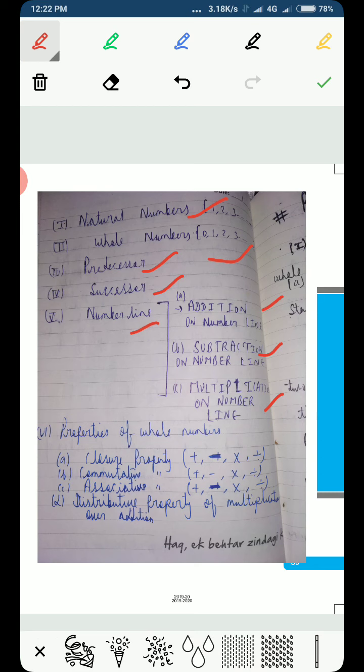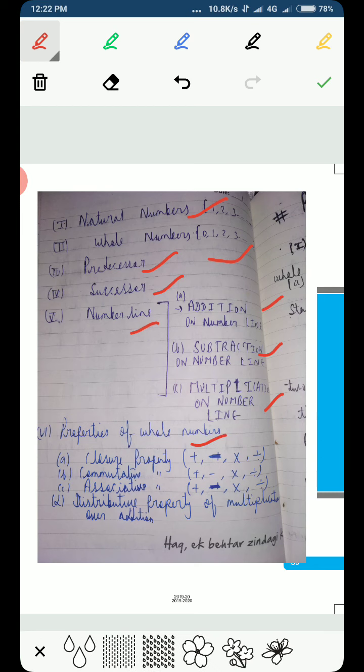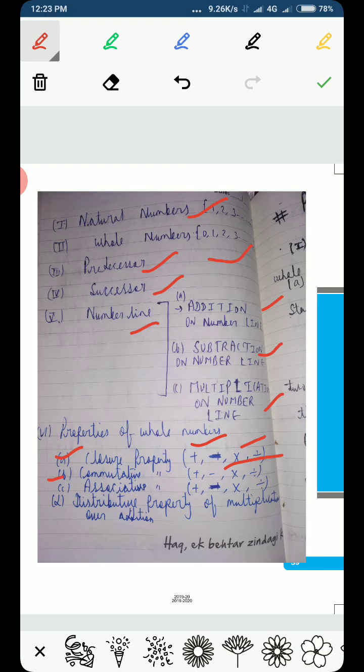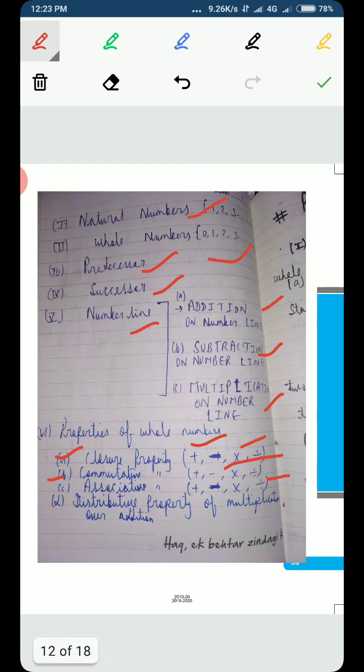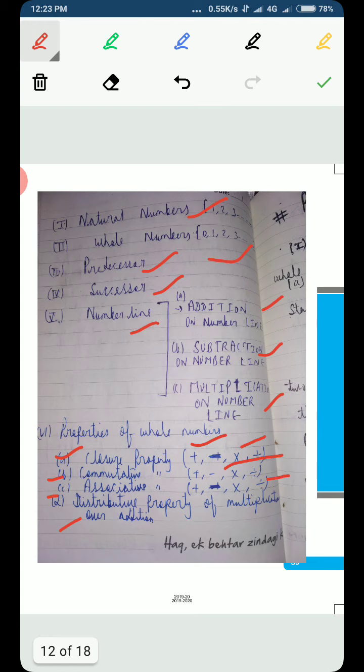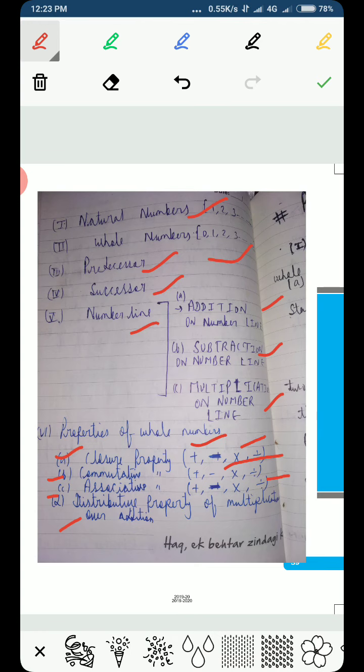After that, we came to the properties of whole numbers. In that, we learned the closure property for addition, subtraction, multiplication, and division. Then the commutative property, then the associative property for addition, subtraction, multiplication, and division, and in the end, the distributive property of multiplication over addition. So till now we have learned many concepts, and all of them are very important.